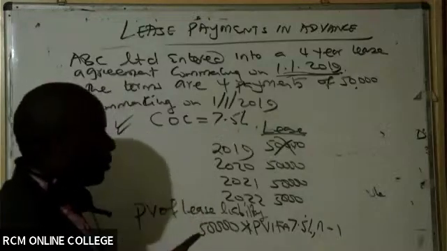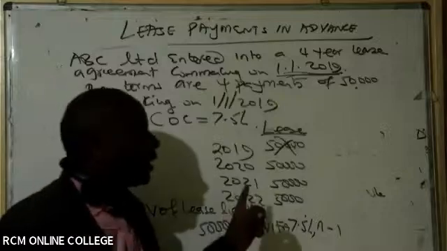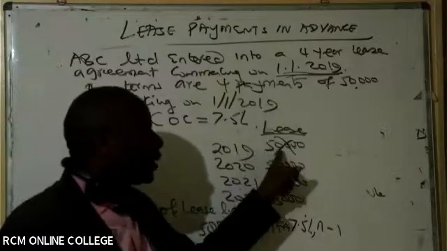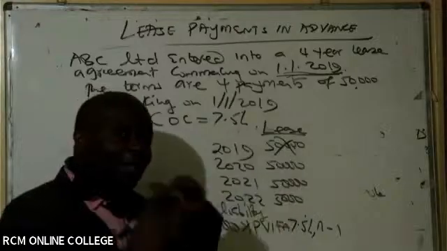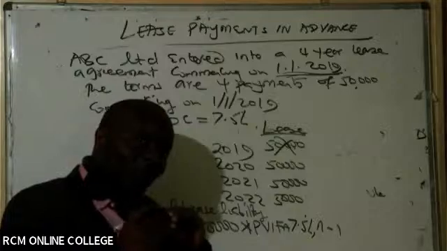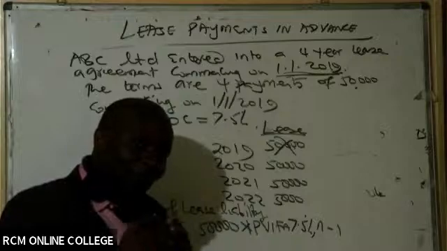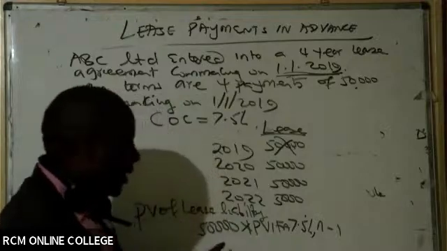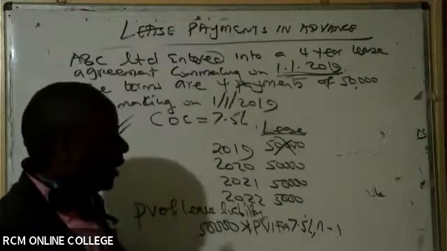So now I'm trying to explain here how to get present value of lease liability. Remember, this lease payment is paid at the beginning, on 1st January. So by the time we are measuring how much we owe the landlord, we already paid the first 50,000. So 50,000 times PV for 7.5%, n minus 1.